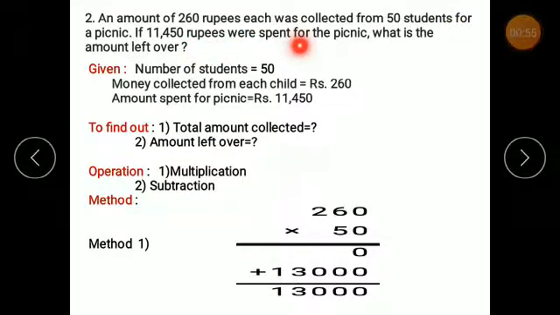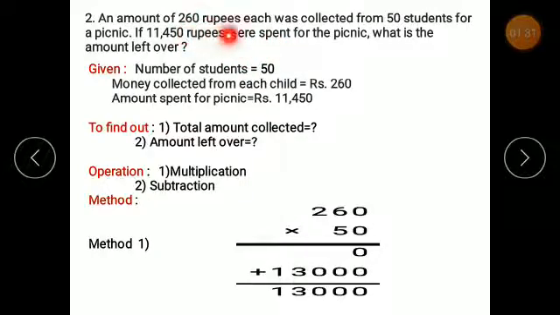So, what all are the numbers given in the question? What is this, rupees 260? It was collected from 50 students, so rupees 260 were collected from each student, so money collected from each child is rupees 260. What is the next number, 50? What is this? Number of students. So write down number of students is equal to 50. If 11,450 rupees were spent for the picnic, what is this number? This is the amount spent for the picnic. Write it down. Now next, what do they want us to calculate?